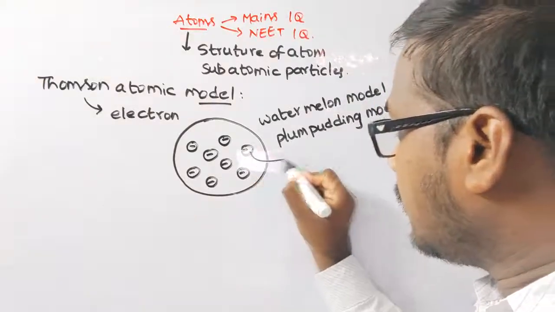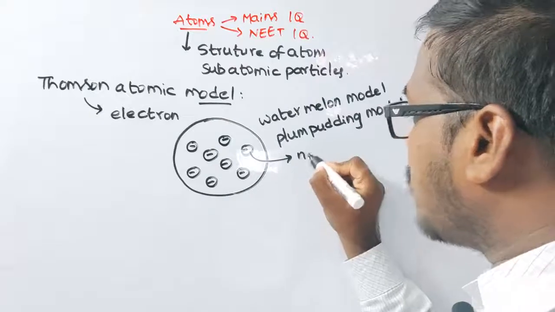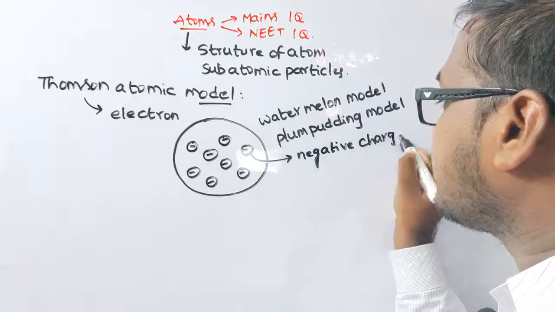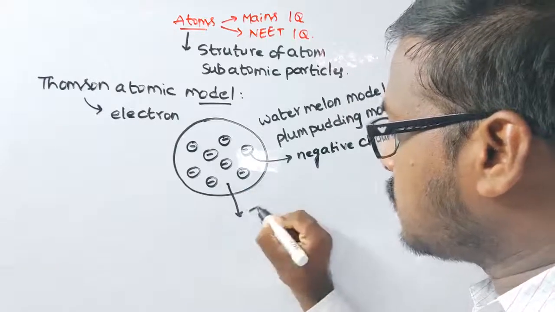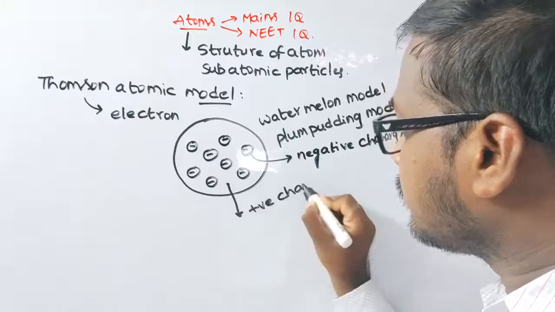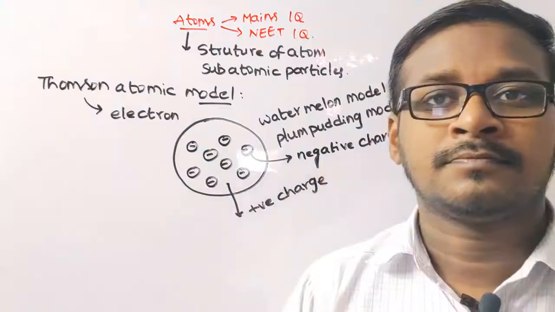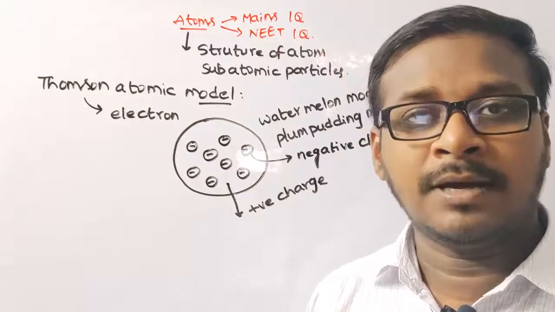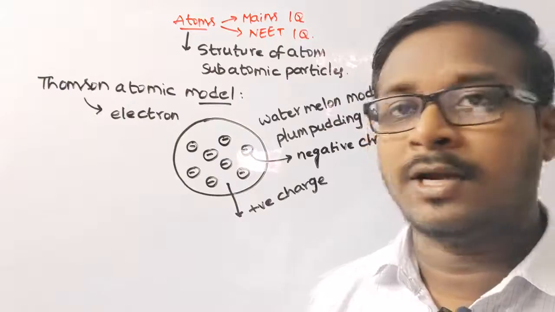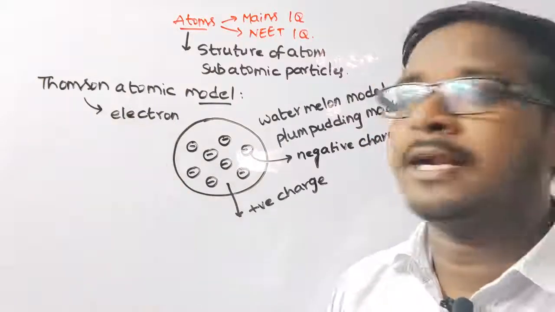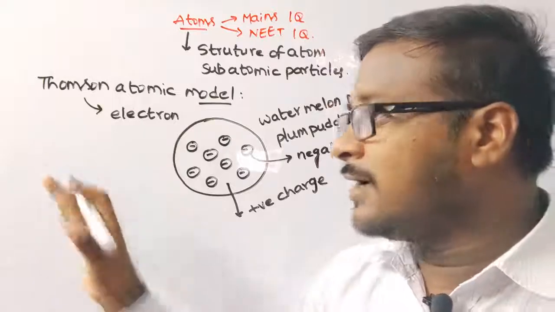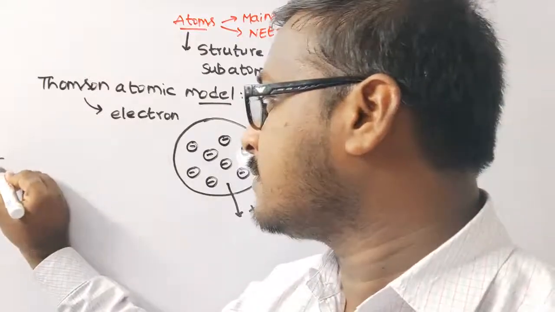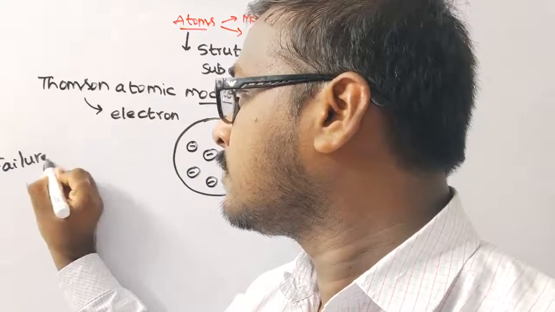This is the negative charge and this is the positive charge. This model is called the plum pudding model of the atom or watermelon model. It's a very important model, the Thomson atomic model. Next, what are the drawbacks? What are the failures of the Thomson model?